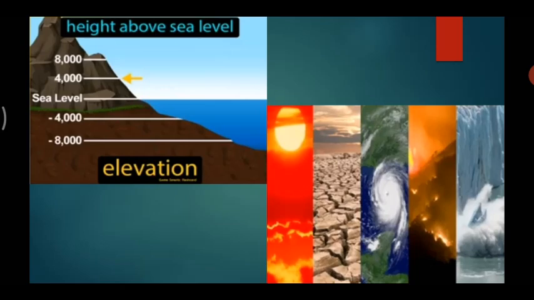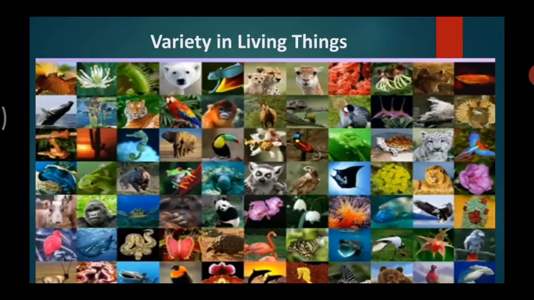Therefore, the weather condition changes from region to region. That is why the weather keeps on changing. Let's move forward. This gives rise to a variety of plants, animals, and birds. As you can see in the picture, there are different kinds of plants, animals, and birds.